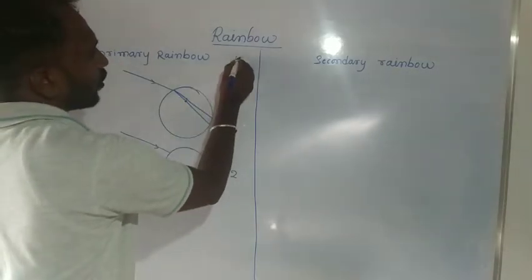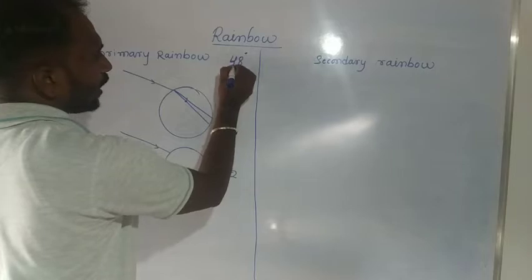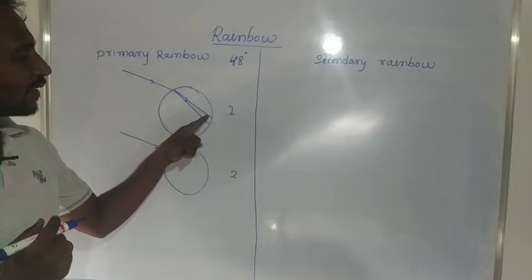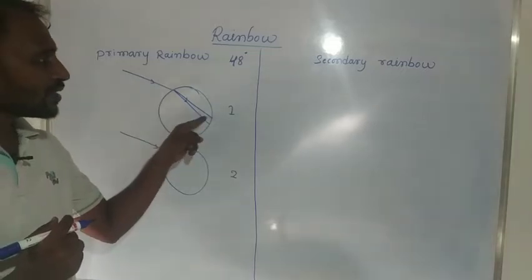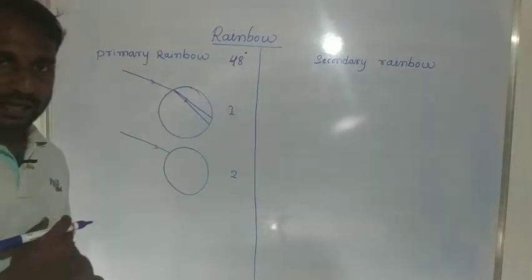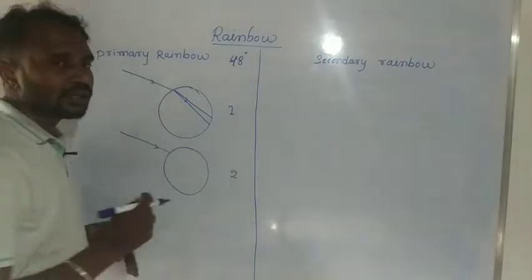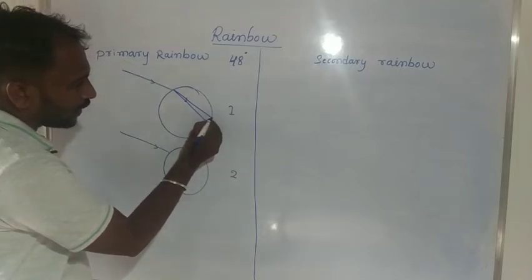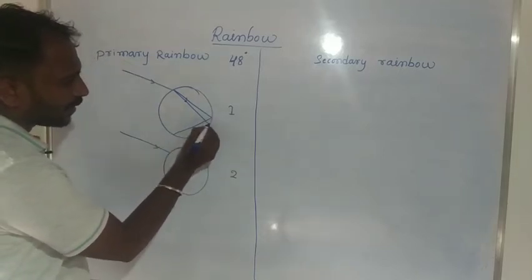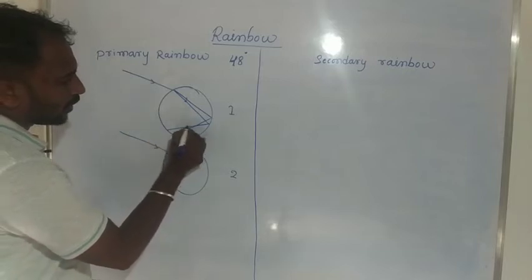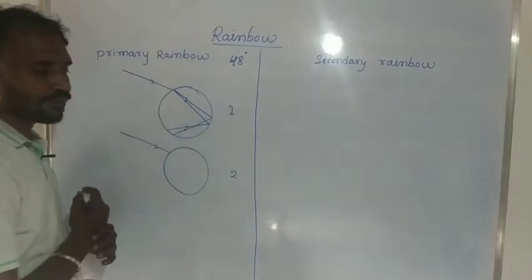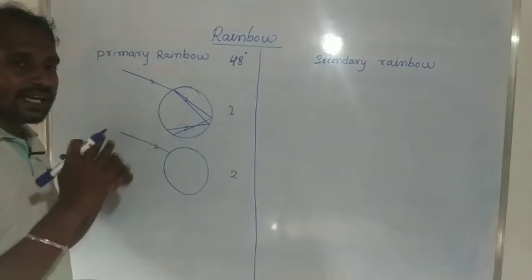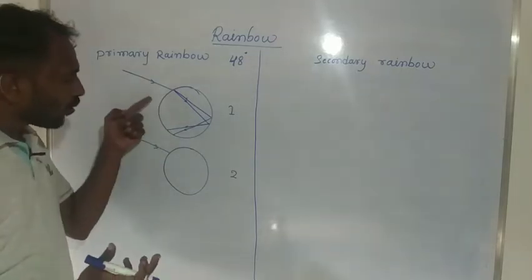The critical angle of a water drop we consider to be 48 degrees. When the angle of incidence is greater than the critical angle, we get the total internal reflection phenomenon. This light ray is totally reflected.